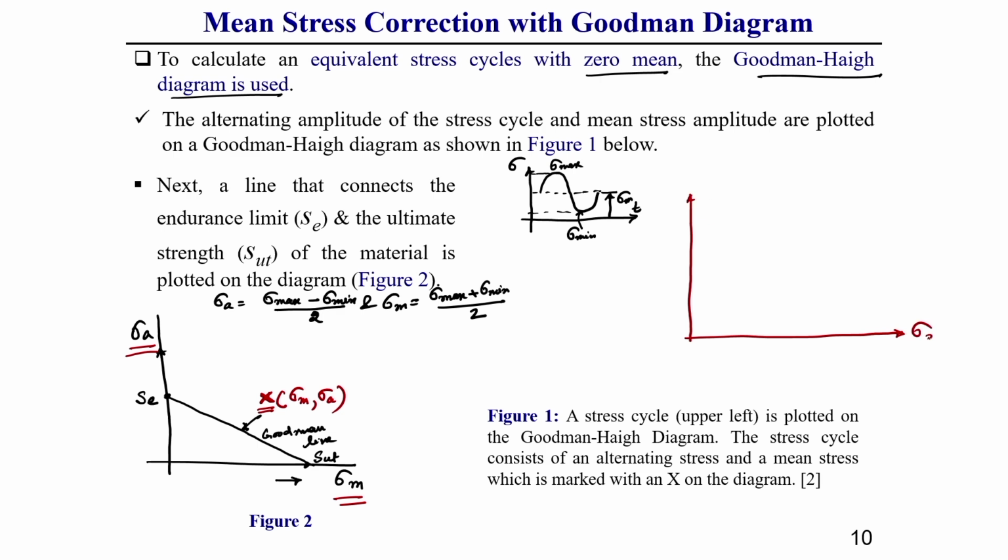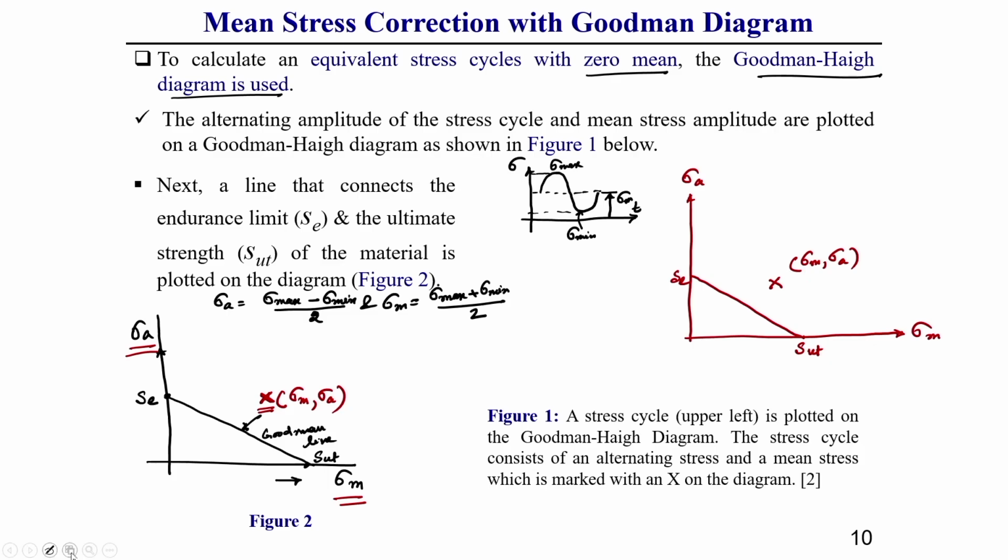This is our sigma mean, this is our sigma amplitude. We already have the Goodman line, from Se versus Sut. Now, one point x we got from sigma m and sigma a.